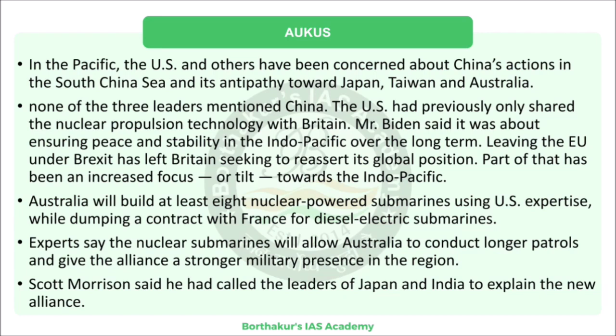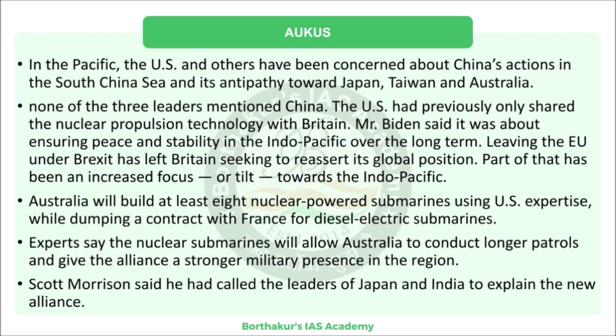Since this announcement came, the statements coming out of the French government are actually really good. They are sometimes funny too, but nonetheless they are very furious and they are demanding explanations from all sides: the Australian government and the American side.